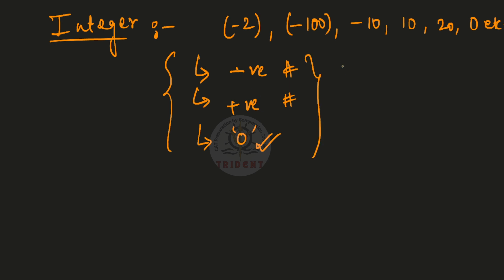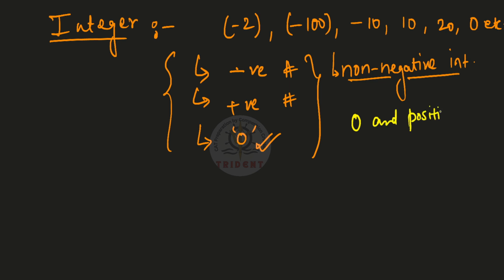When we say non-negative integers, because you will keep on saying non-negative integers, this is a term which is used typically for 0 and positive integers, okay? Please understand, when 0 is non-negative, 0 is non-positive, so non-negative integer sets will include 0 as well as the positive integers. This is something that you just need to understand.